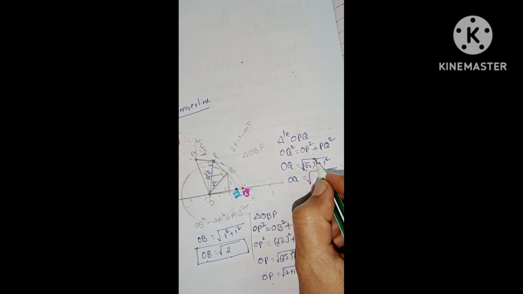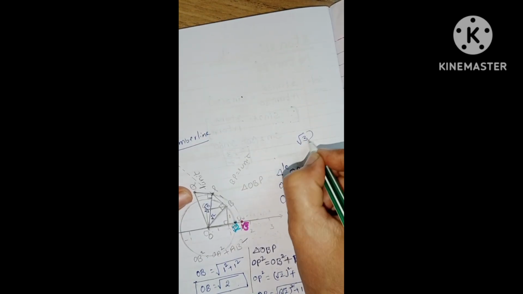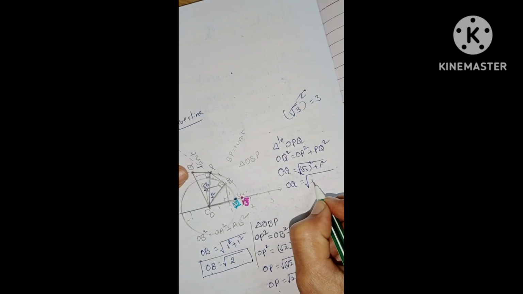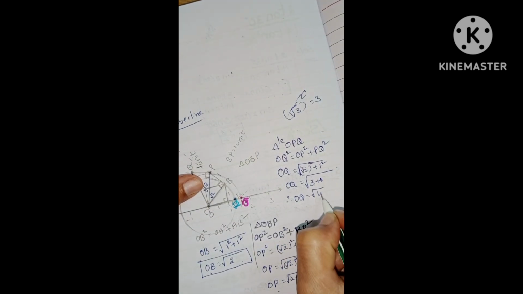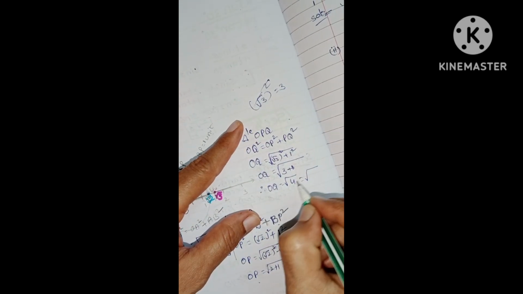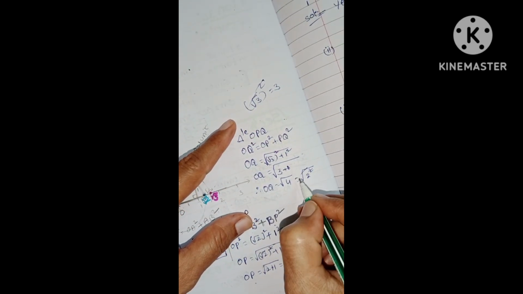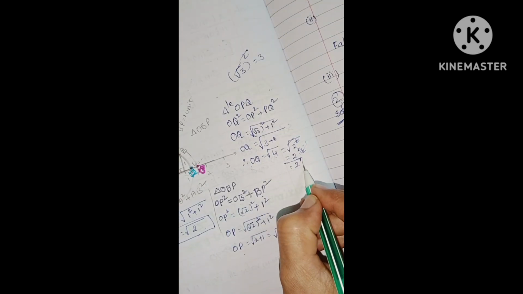Then OQ equals the square root of root 3 whole square plus 1 square. The square and square root get cancelled, so root 3 whole square is 3, and 3 plus 1 square is 1. Therefore, OQ equals root 3 plus 1, which is root 4. Root 4 is a perfect square, right? We can write it as 2 square. Square and root get cancelled. So square root of 4 is 2.